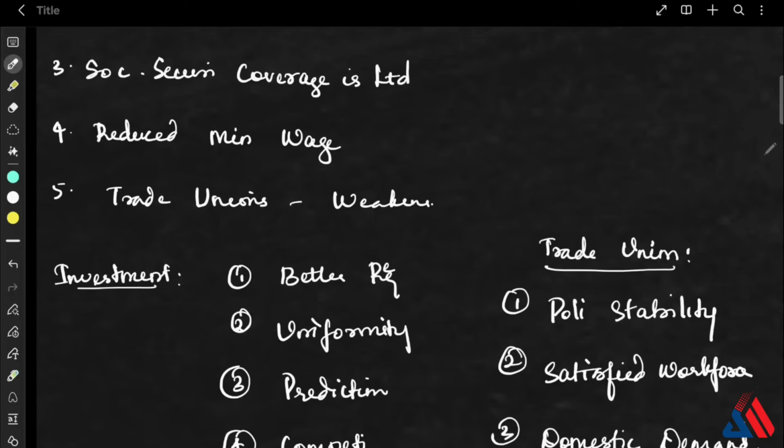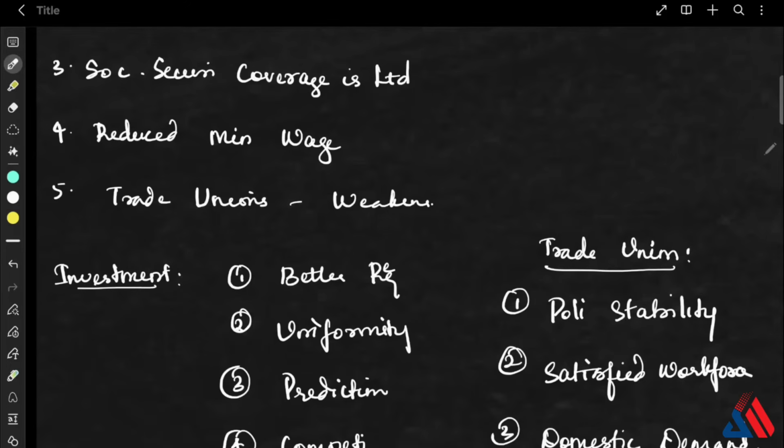The next one is worker-employer relations. On one hand, they say that this balances both the workers and the employers, and there are clear industrial relation norms which help in reducing the disputes. And they have also come up with the provision that women can work at night with all the safeguards and consent. Whereas the other side says this hire and fire will create mistrust among the employers and the employees.